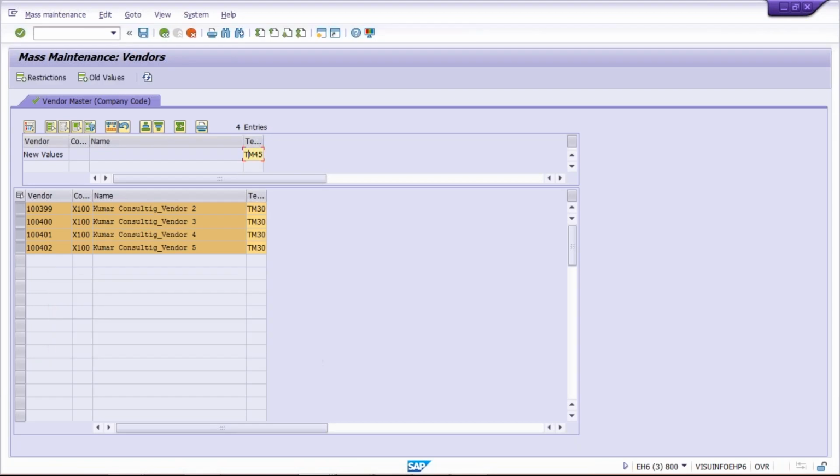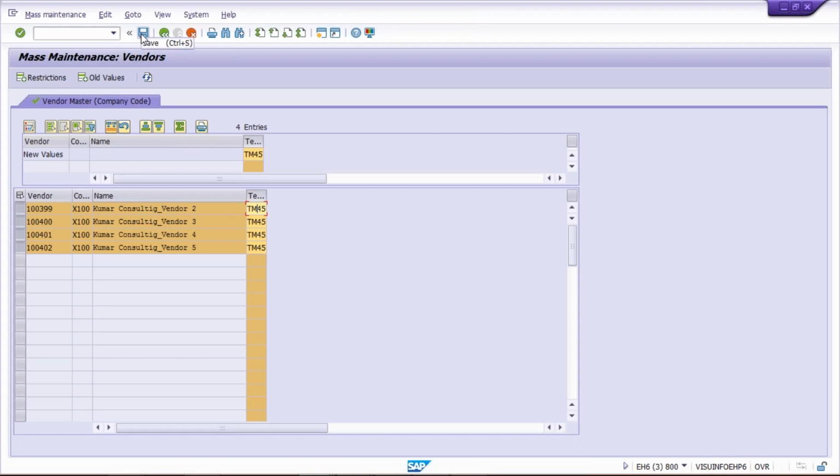What is happening? Just wait. Okay, now I think yes. So what is happening? The system was saying that select at least one column. It means here we need to select this column. So I simply selected that column, and then I clicked on carry out mass changes. So look at here, TM45 has been updated. Now what next?